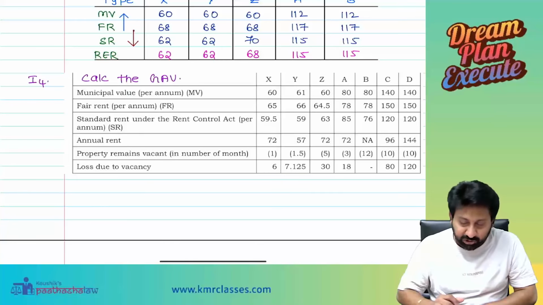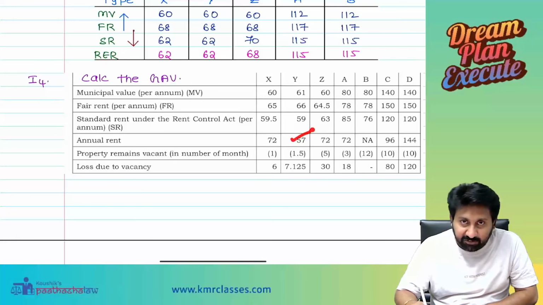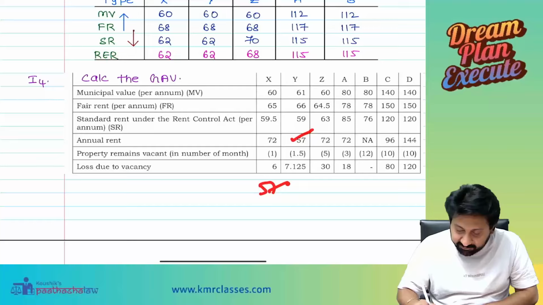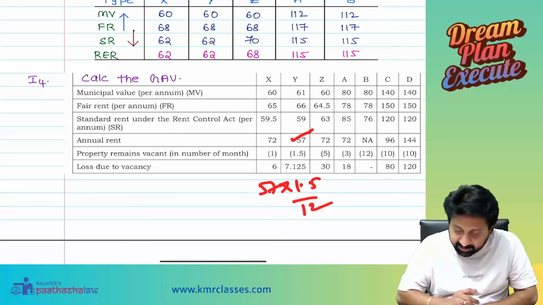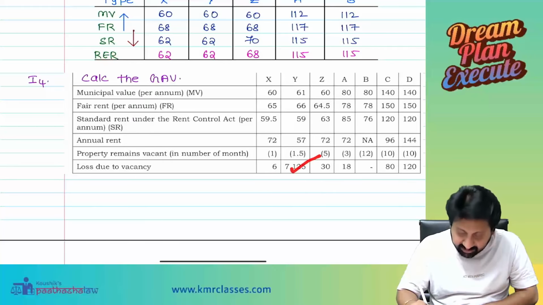I will ask you one question. Tell me, you have a calculator with you? Yes, sir. 57 is for 12 months. Do like this: 57 into 1.5 by 12. 7.125. There is 7.125.